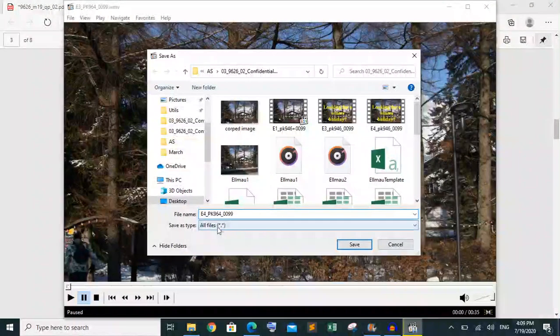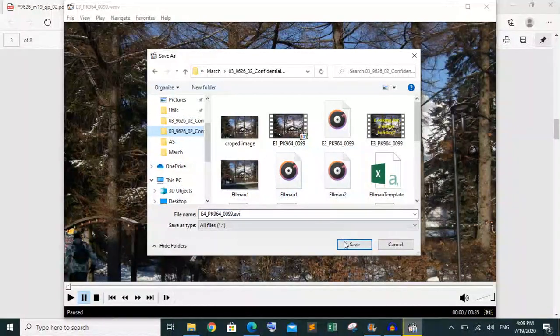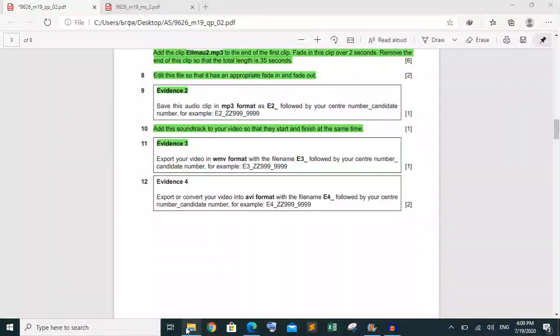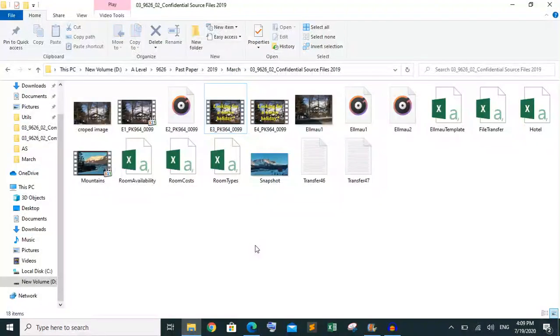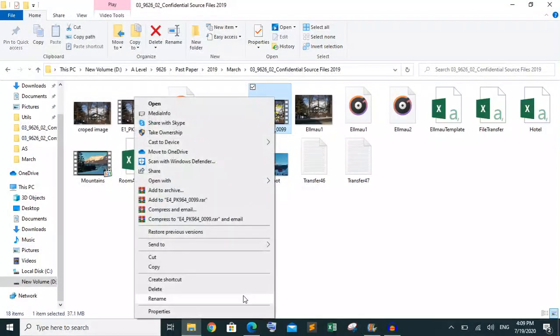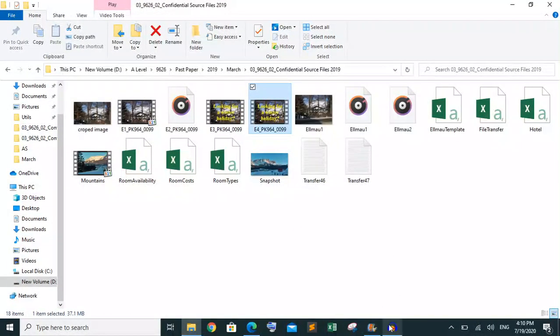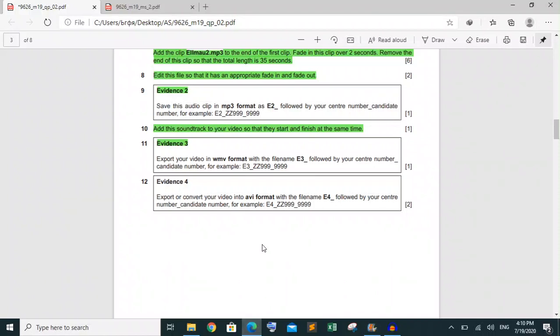You can see that it is saying all files, so I'm going to make it dot AVI. Dot AVI means the extension of this video will be AVI. I'm going to save it in my working folder, this one. I'm going to save this video. So it has been saved. Now you can see in this folder that the file format of this video is AVI.